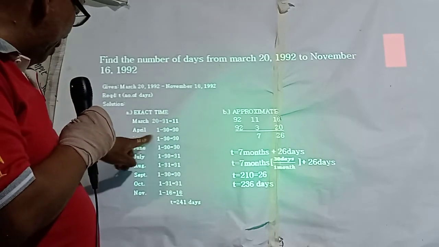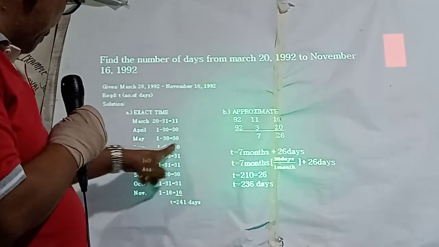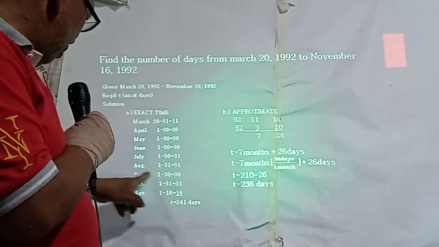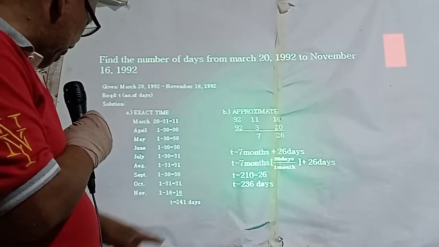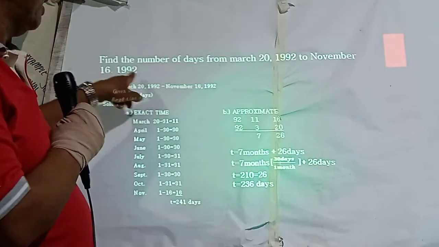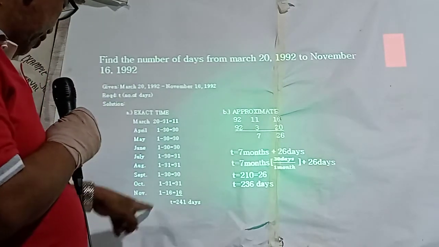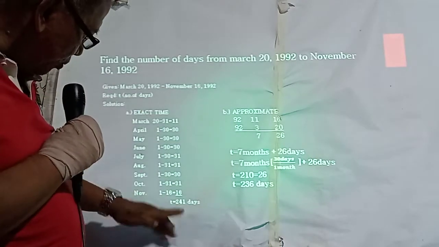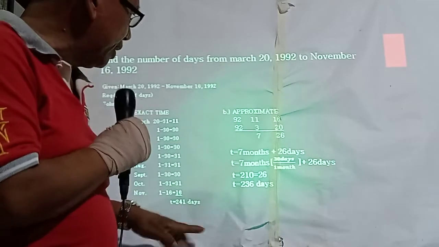And then April, 30 days. May, 30 days. June, 30 days. July, 31 days. August, 31 days. September, 30 days. October, 31 days. November, since that is until November 16, from 1 to 16, we have 16. The sum of that, we have 241 days.